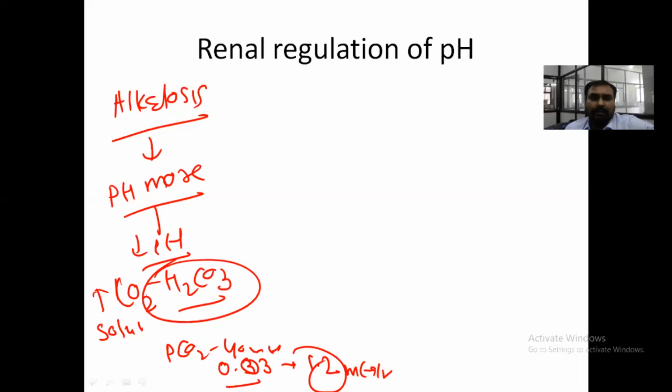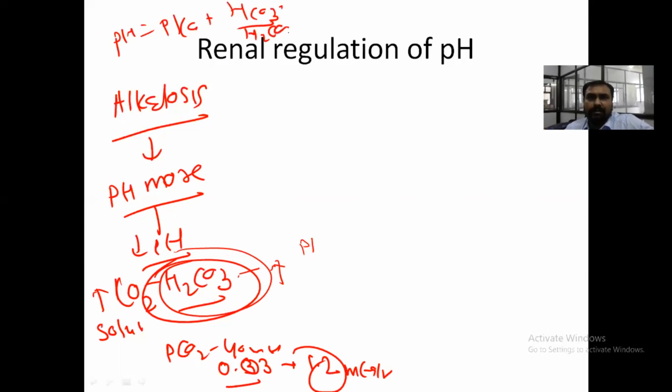Whenever CO2 is more, H2CO3 will also increase, because CO2 binds with H2O and forms H2CO3. As per the Henderson-Hasselbalch equation, with bicarbonate over H2CO3, if H2CO3 level is increased, as it is the denominator, the pH will be decreased. So this is how the respiratory mechanism works.